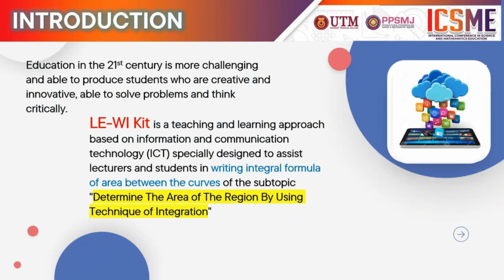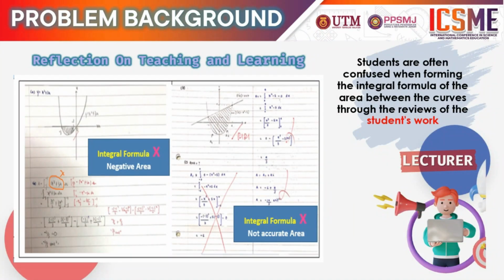Level Kit is a teaching and learning approach based on information and communications technology, specially designed to assist lecturers and students in writing integral formulas of area between the curve, of the subtopic determining the area of a region by using the technique of integration. Based on the reflections on teaching and learning from lecturers, students are often confused when forming the integral formulas of the area between the curve, through the reviews of the students' work.